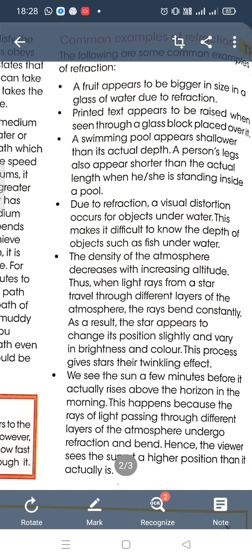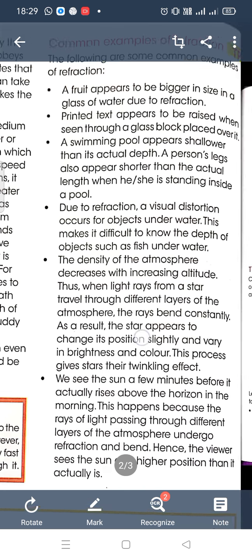Even the twinkling of stars is because of refraction of light. We can see the sun a few minutes before sunrise or after sunset. That is also because of refraction of light. So these are some consequences that we can see because of the refraction of light.